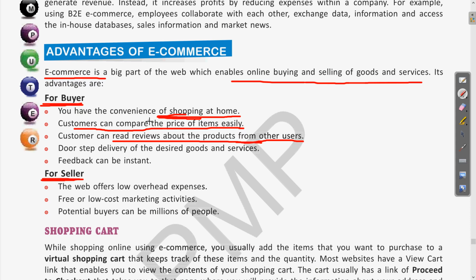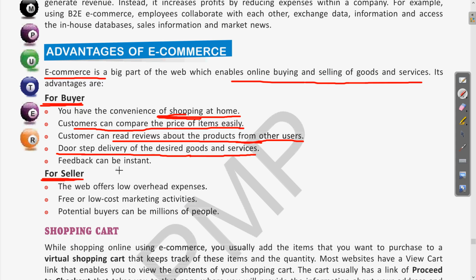Whatever product we have purchased, when it is shipped, sent from the seller to the buyer, we don't need to go anywhere. Direct delivery of the product will be done at our doorstep. Clear? So this is a very good feature of e-commerce, that doorstep delivery of goods and services is provided for consumers.